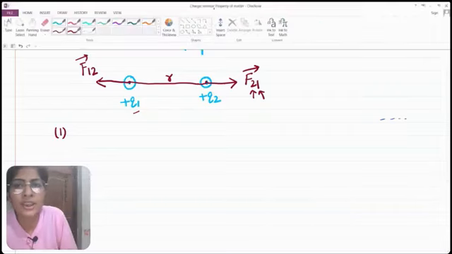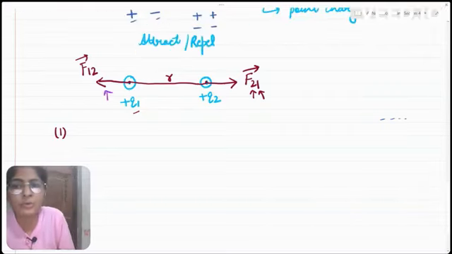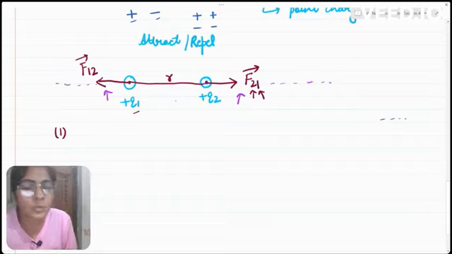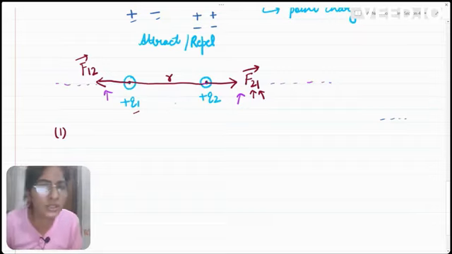So this force F12 and F21, both of these will act only along this particular line which joins the centers of both the charges.